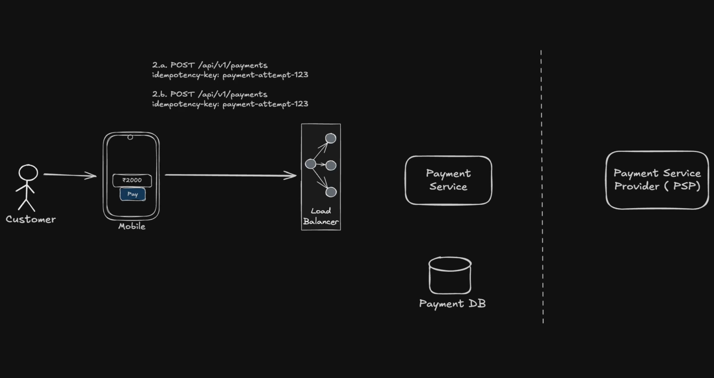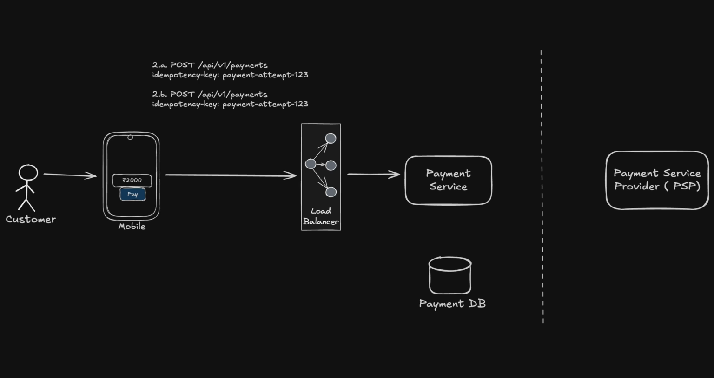For each logical payment attempt, the client generates a unique identifier. In real-world applications, it's usually a UUID. But for simplicity, let's take an example that it is payment attempt 123. The first payment request sends this key to our payment service. If the request times out and the client retries, it sends the same idempotency key again.